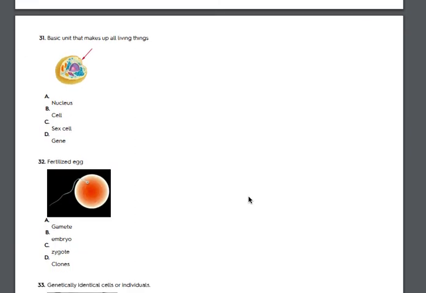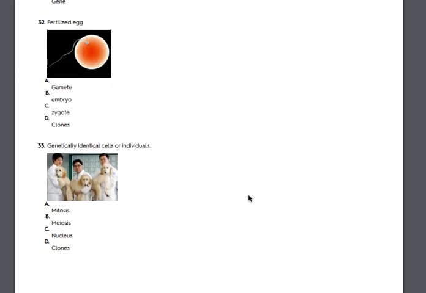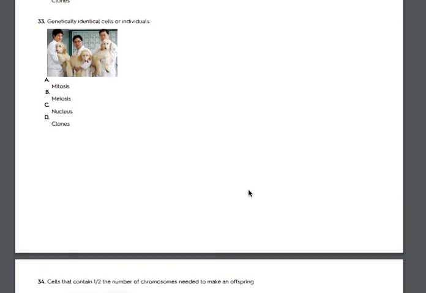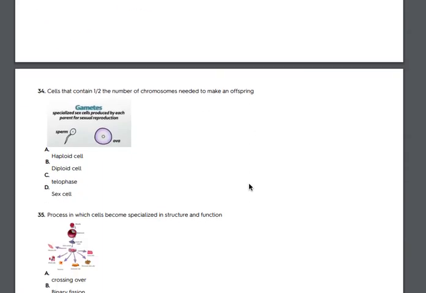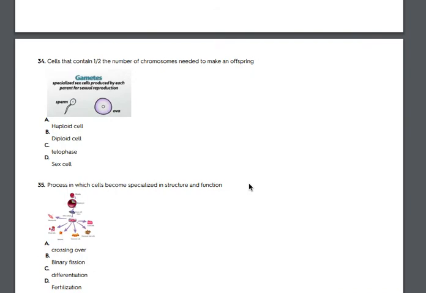31. Basic unit that makes up all living things. A. Nucleus. B. Cell. C. Sex cell. D. Gene. 32. Fertilized egg. A. Gamete. B. Embryo. C. Zygote. D. Clones. 33. Genetically identical cells or individuals. A. Mitosis. B. Meiosis. C. Nucleus. D. Clones. 34. Cells that contain 1/2 the number of chromosomes needed to make an offspring. A. Haploid cell. B. Diploid cell. C. Telophase. D. Sex cell.